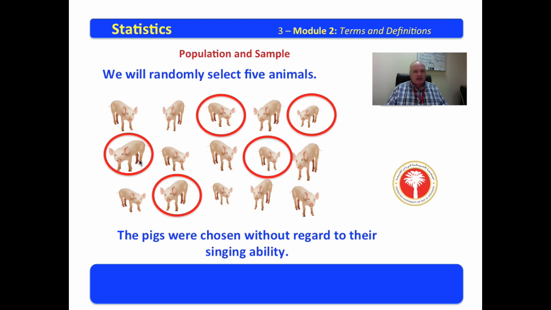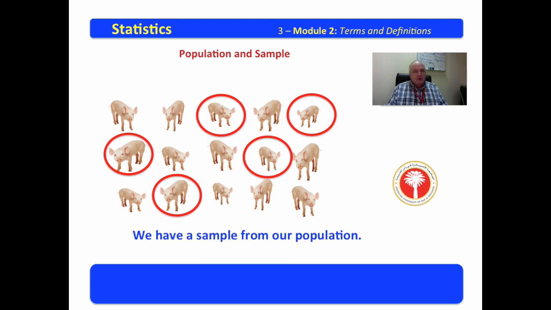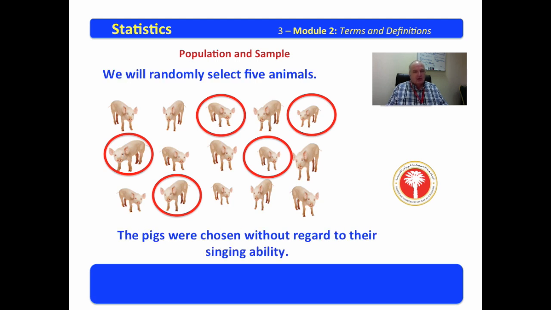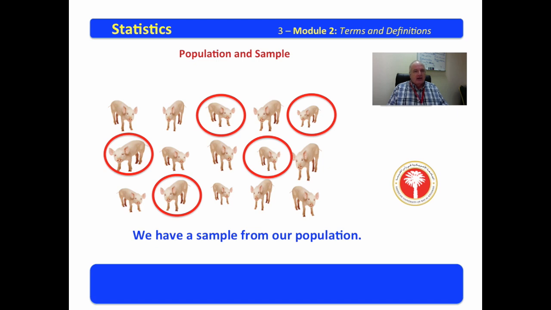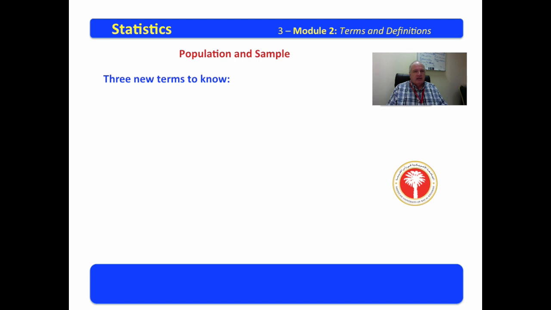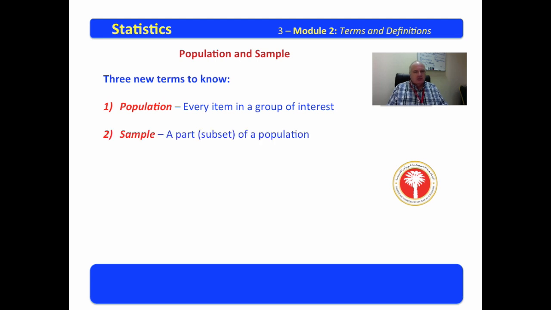We did not say, you're the best singer in the group, therefore we choose you. So our sample was random, meaning each had an equal chance of being selected. Three new terms to know: population, every item in a group of interest; sample, a part of a population; random, every item has an equal chance of being chosen.